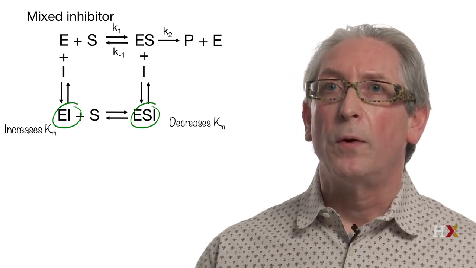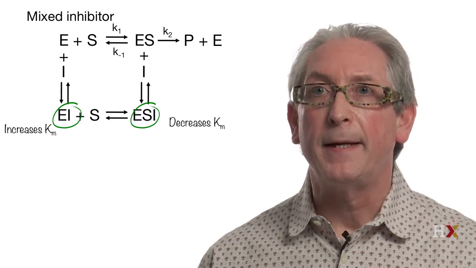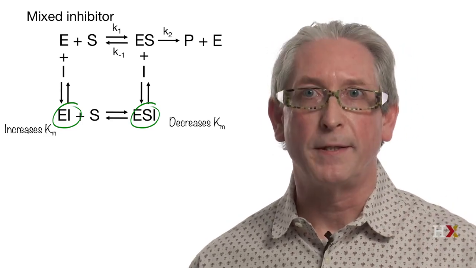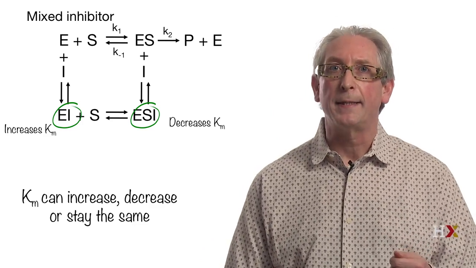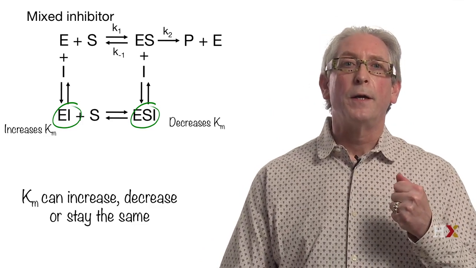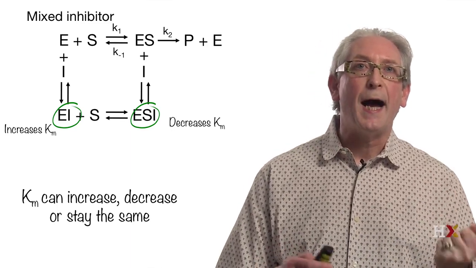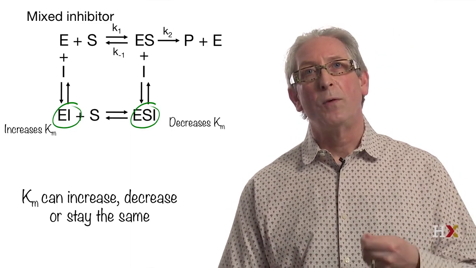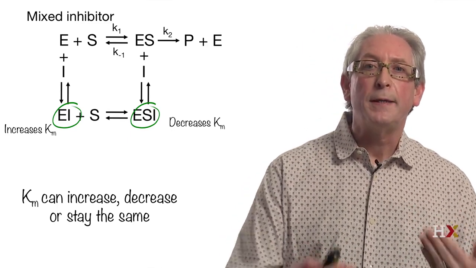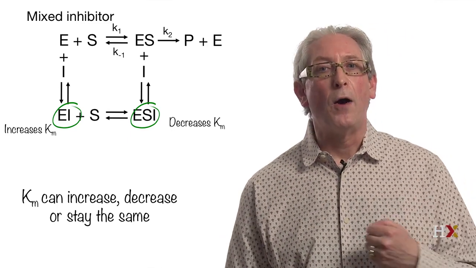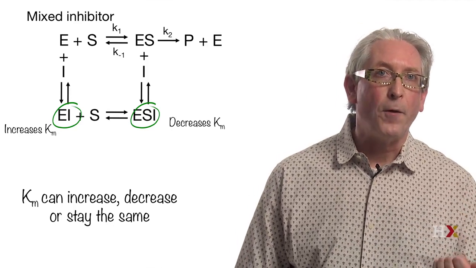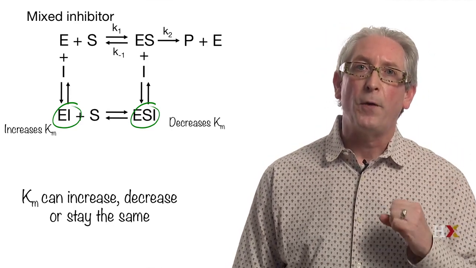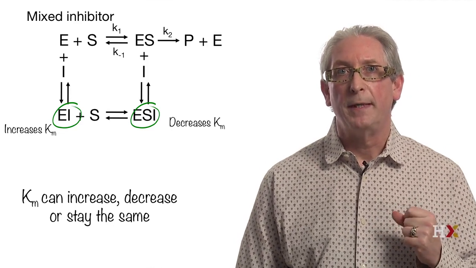So what will happen is that Km can either stay the same, increase, or decrease. Everything will depend on the relative values of Ki and K prime I. The net effect will depend on the relative rate of the formation of the enzyme inhibitor complex and the formation of the enzyme substrate inhibitor complex.